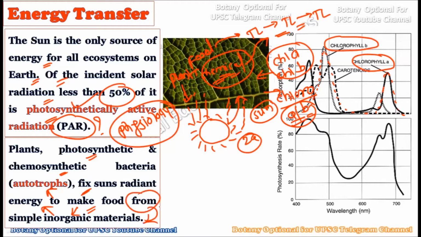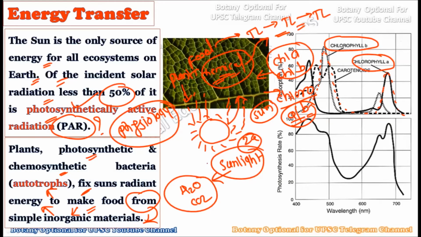From the simple inorganic materials, that is the H2O or the CO2 from the soil and from the air, and sunlight from the sun. By using these resources, plants can actually create the food material. Photosynthesis is a very complex process in which the H2O is extracted from the soil by the roots, the CO2 is taken from the air, and the radiant energy coming from the sun is trapped. Together all these reactions come together, and the chlorophyll molecule will harvest the radiant energy to create the food material.